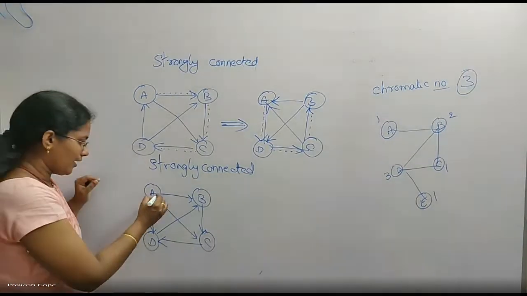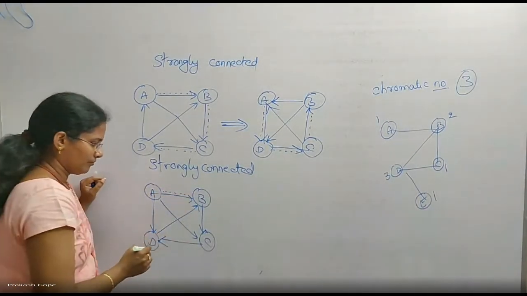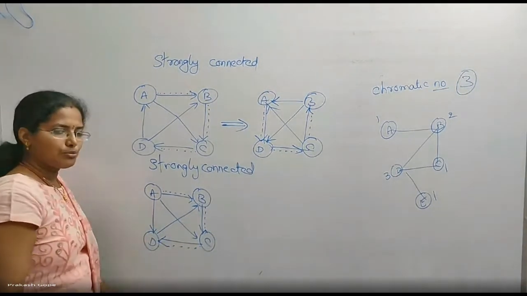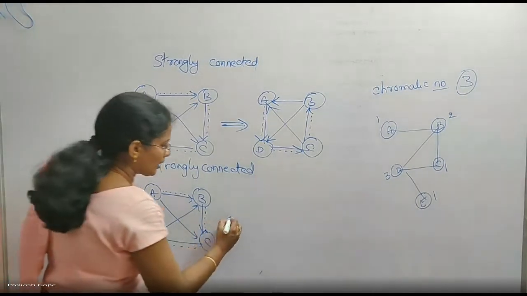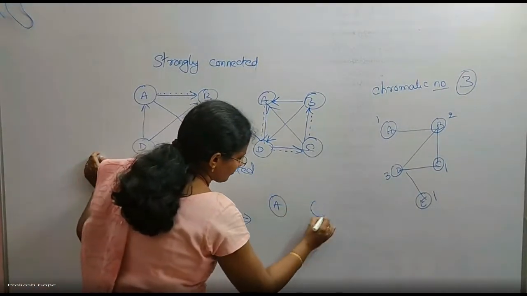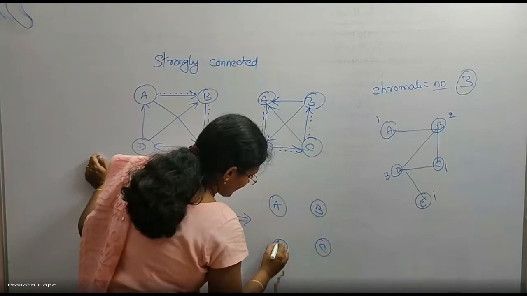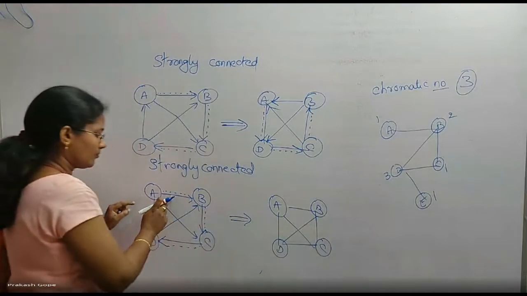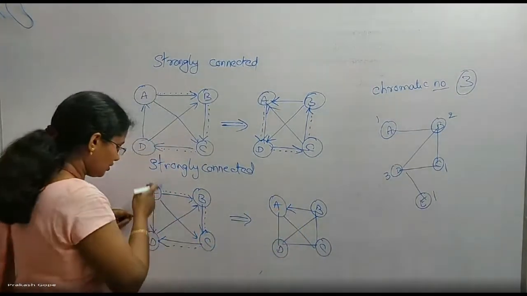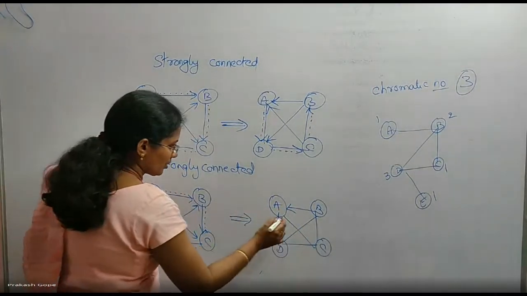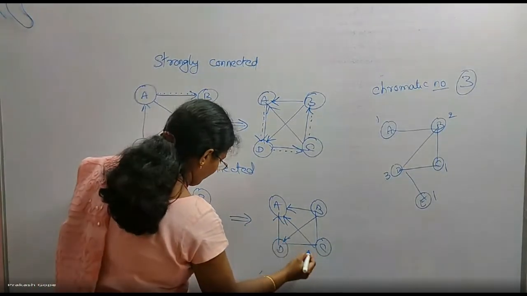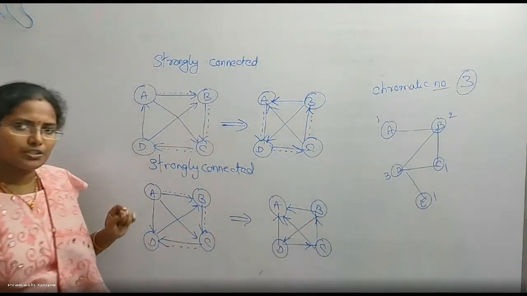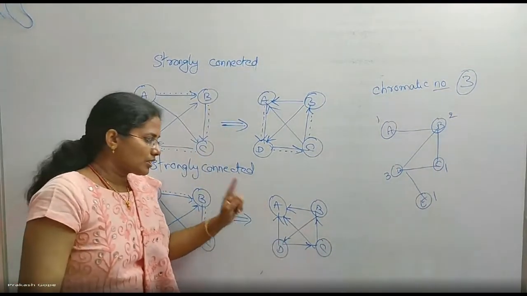In this graph, from A, I can visit B, from B, C to D. Yes, the graph seems to be connected. Let me check the reversed graph. All the vertices as it is, edges are reversed. This one like this one top, this one in this direction. Okay, all are reversed. Now you should do a DFS starting with the same source.